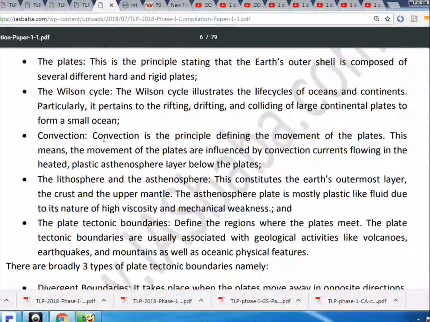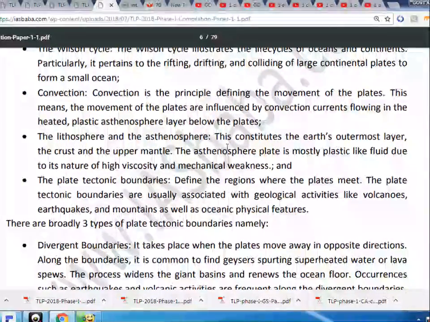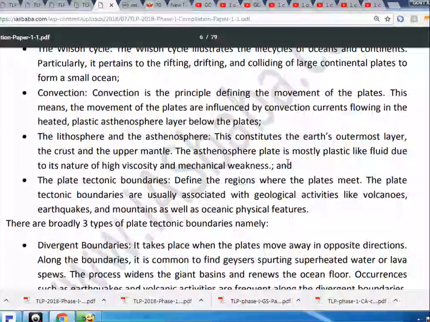Convection. Convection is the principle defining the movement of the plates. This means the movement of the plates is influenced by convection currents flowing in the heated, plastic asthenosphere layer below the plates, the lithosphere and the asthenosphere. This constitutes the Earth's outermost layer, the crust and the upper mantle. The asthenosphere is mostly plastic-like fluid due to its high viscosity and mechanical weakness.